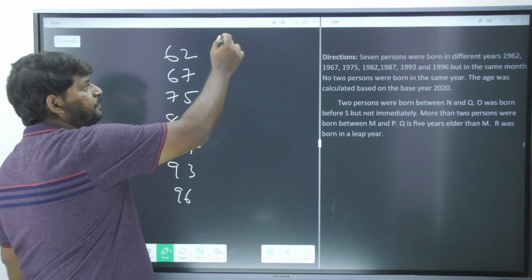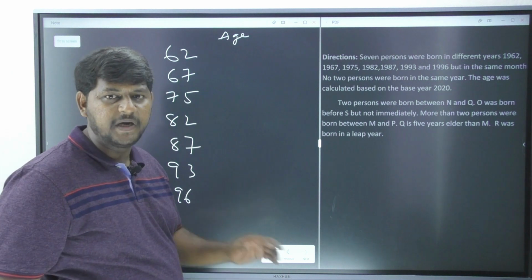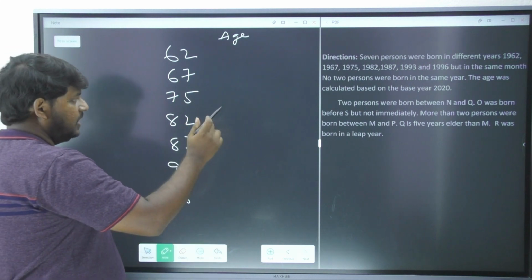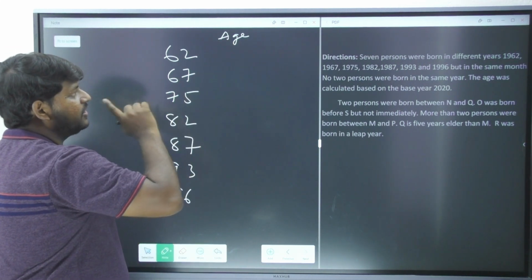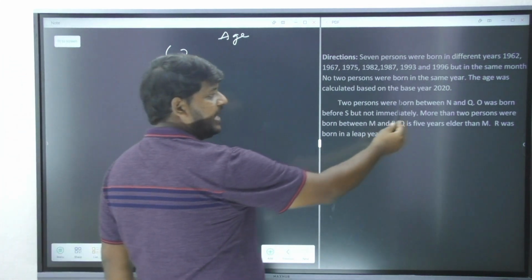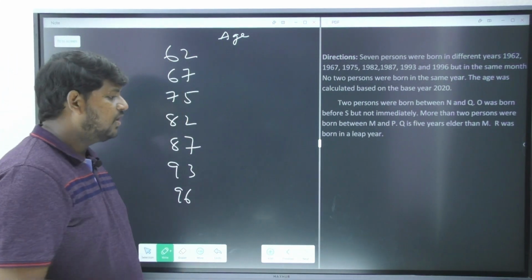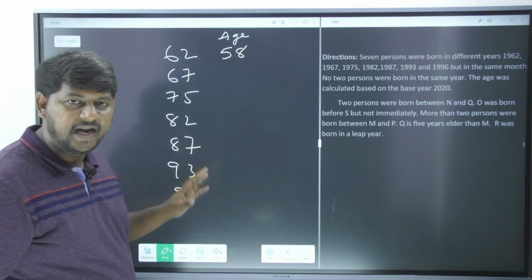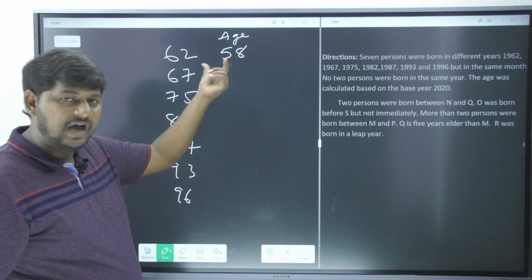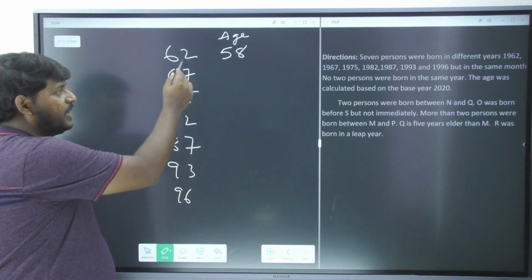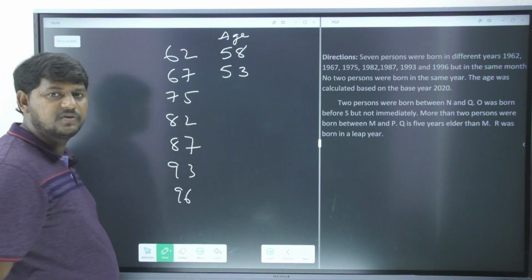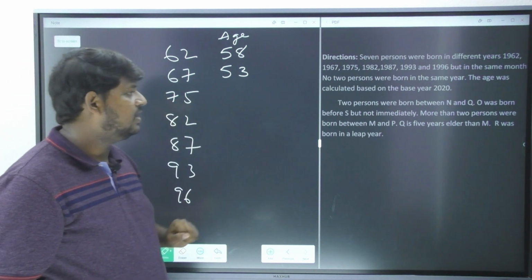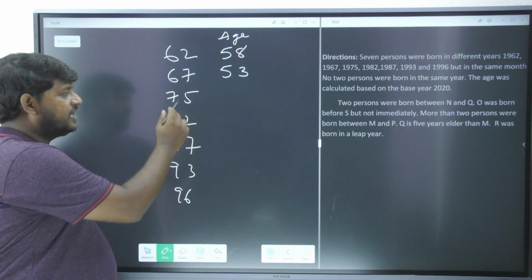Now please tell me, if I want to find out the age of those particular persons up to 2020, he gave us very clearly that you are supposed to calculate age on the basis of 2020. The person who was born in 1962 obviously is going to have the age of 58. The person born in 67 is going to have the age up to 2020 as 53.